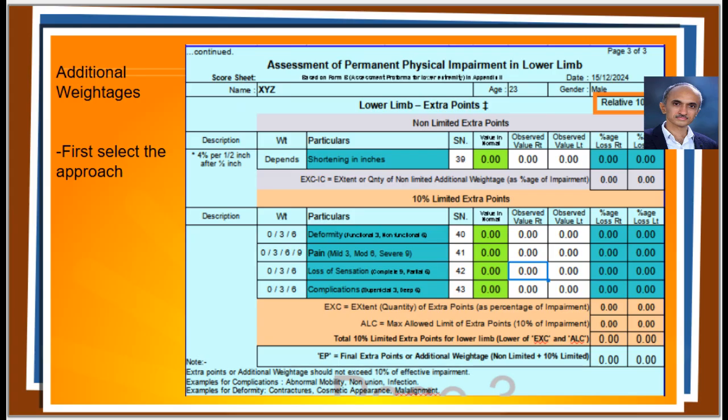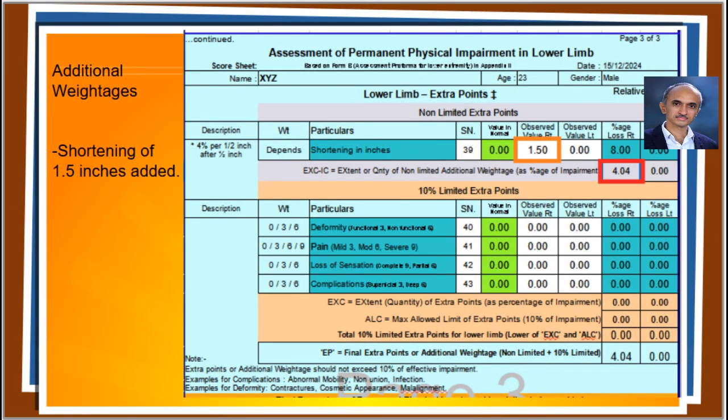Before the assessment of extra points, let me choose my option of relative 10% as I follow rule number 5. Let me enter the shortening of 1.5 inches. For the first half inch of shortening, there are no extra points. For the remaining 1 inch, the extra points are 8%. In relative 10% approach, this 8% is applied over the impairment of 50.49%, resulting in the applicable extra points of 4.04%. Extra points for shortening do not have any cutoff.